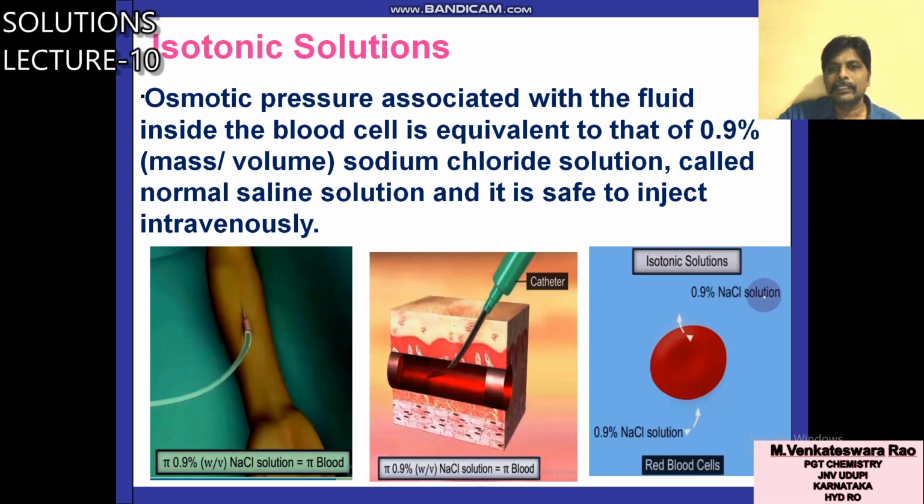That means the fluid present in blood cells and 0.9% NaCl are isotonic solutions. In such a case, there is no flow of liquid through the membrane. That's why injections or saline water have a concentration of 0.9% NaCl solution, equal to the osmotic pressure of blood. So this is one of the applications of isotonic solutions.